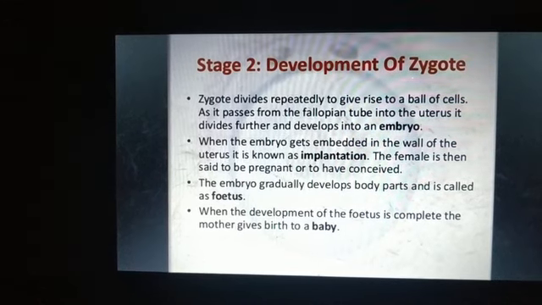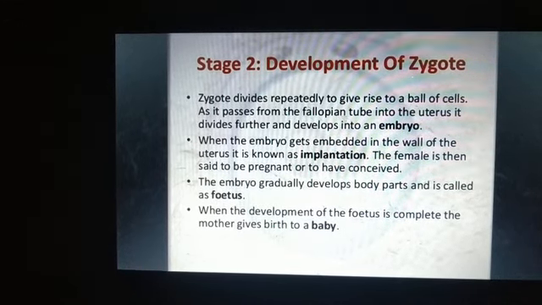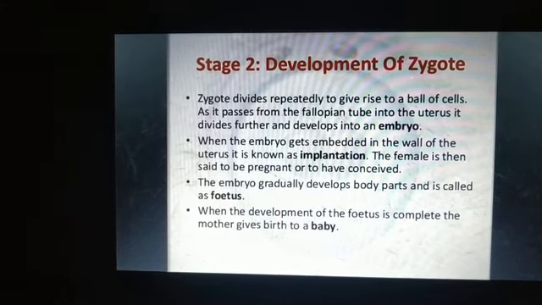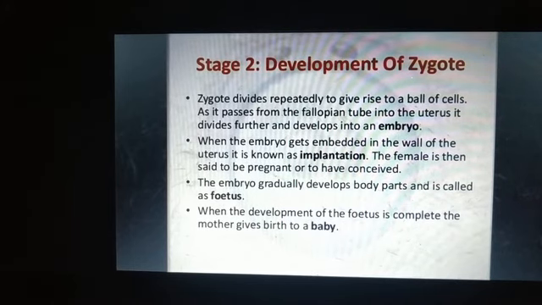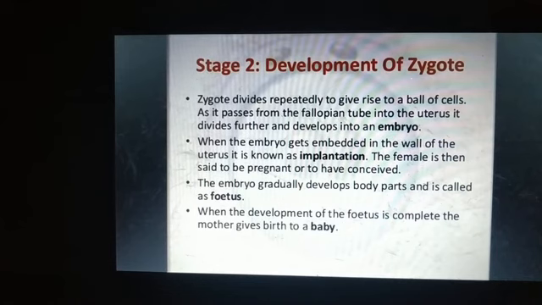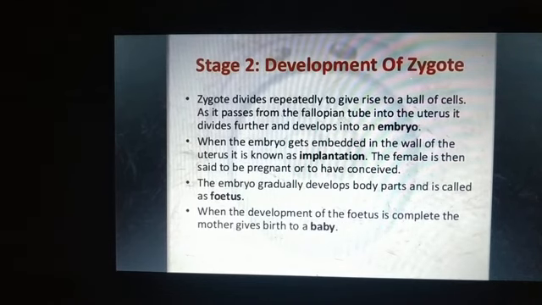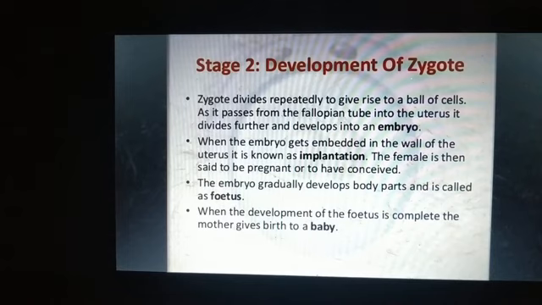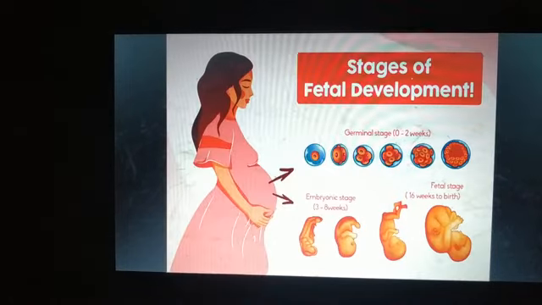Hello students. So now we will see the second stage of reproduction, that is development of zygote. We have seen that in the first stage fertilization used to occur. The result of fertilization, we got a zygote. After fertilization a zygote is formed, isn't it? And this zygote is a single cell. So we all began our life from a single cell. This zygote will then develop into embryo, which will be multicellular in case of human.